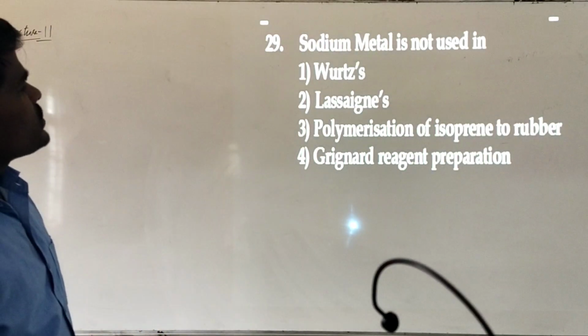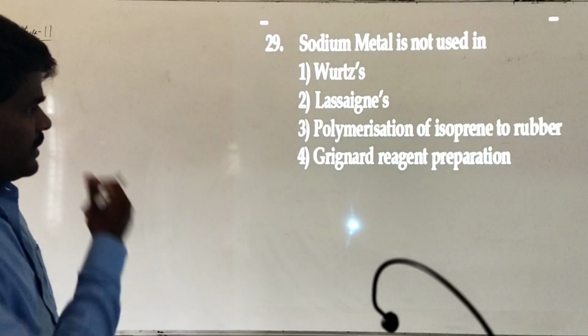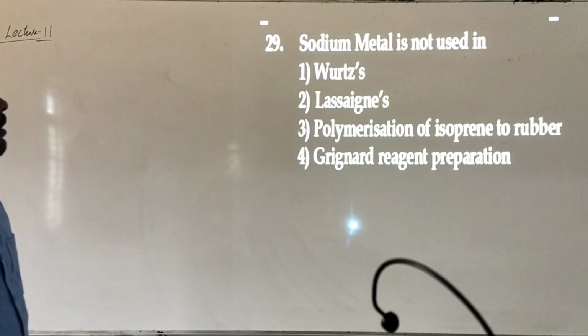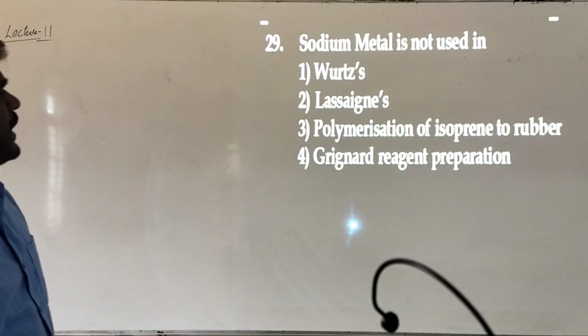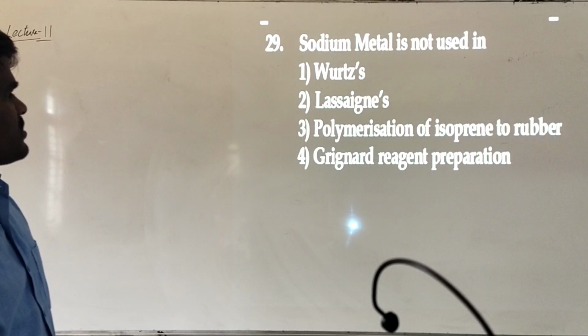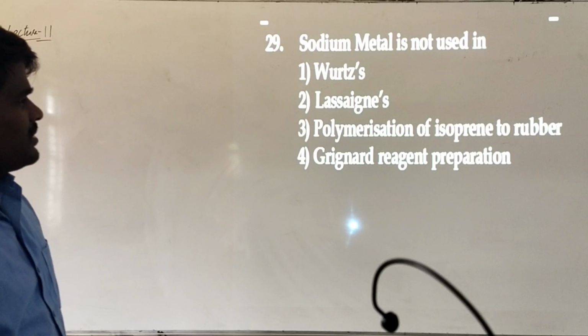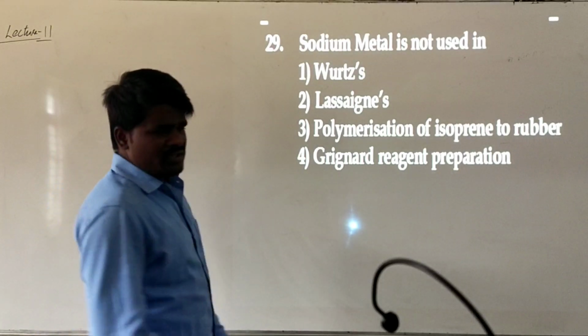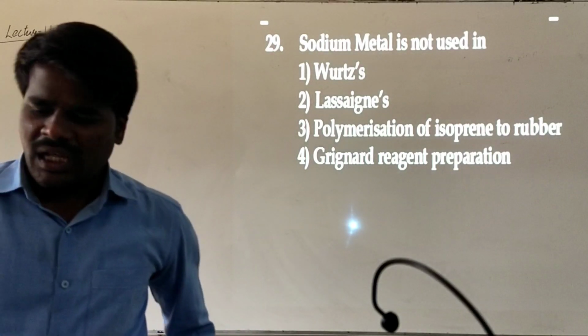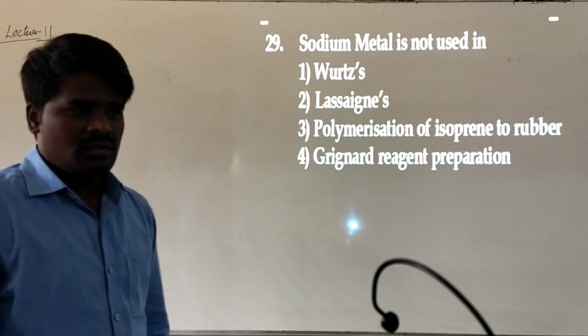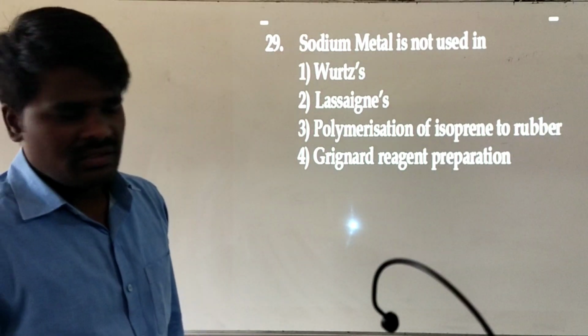Sodium metal is not used in which of the following processes? He has given certain processes: Wurtz reaction, Rayleigh test, polymerization of isoprene to rubber, and Grignard reagent. In all these processes, the Wurtz reaction is nothing but the preparation of alkanes from alkyl halides.